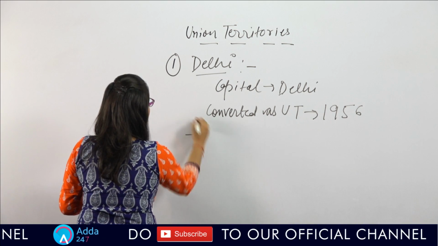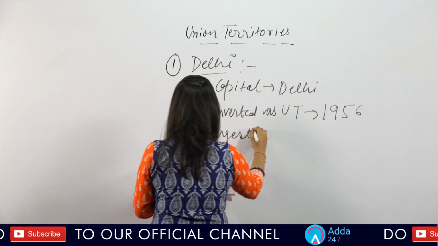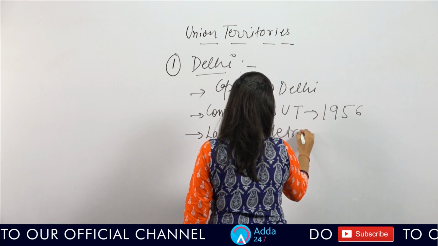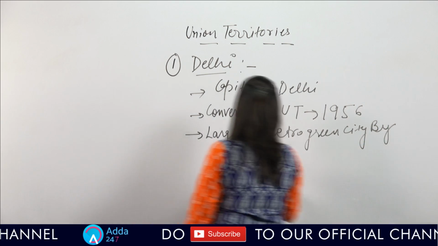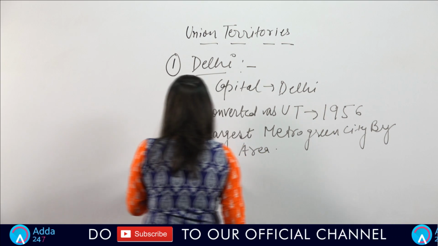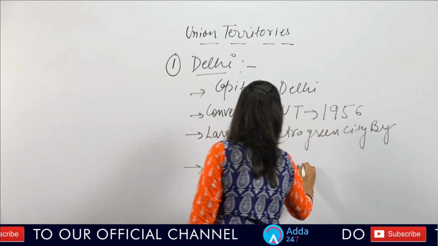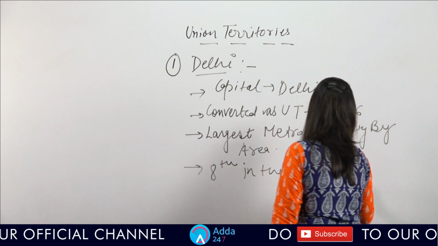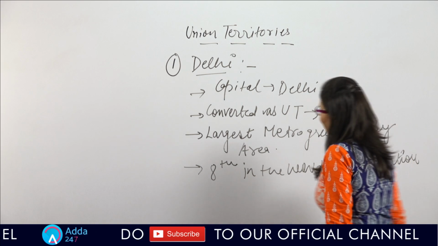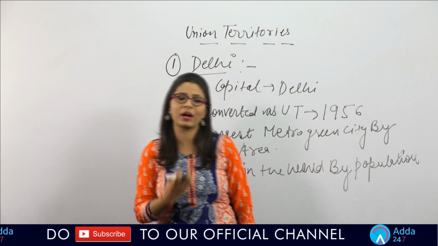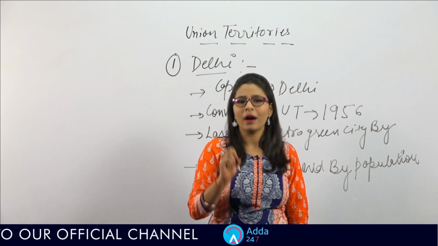If I talk about this union territory, it is the largest metro green city by area, and it is 8th in the world by population. Yes, if I talk about more points regarding Delhi, Delhi is also known as the NCR urban region.